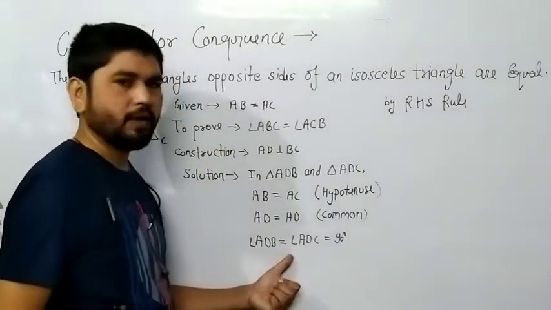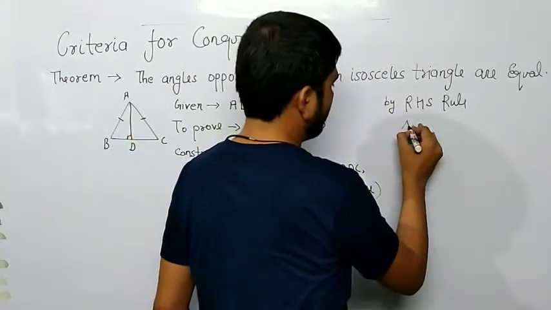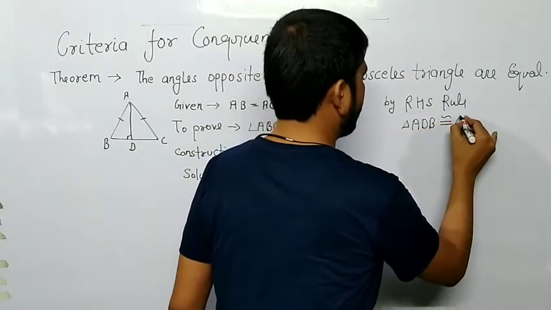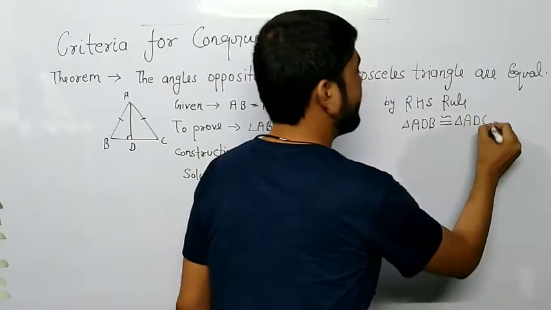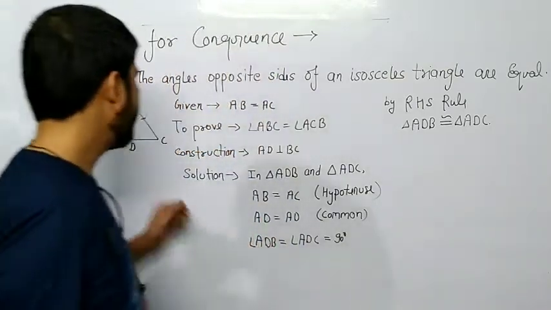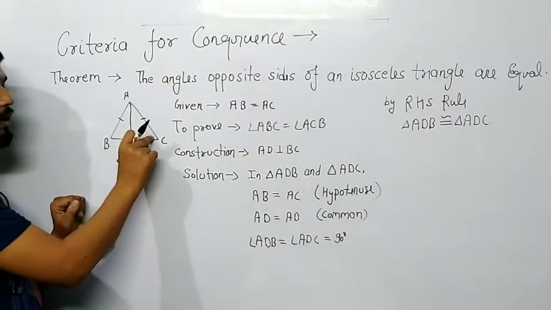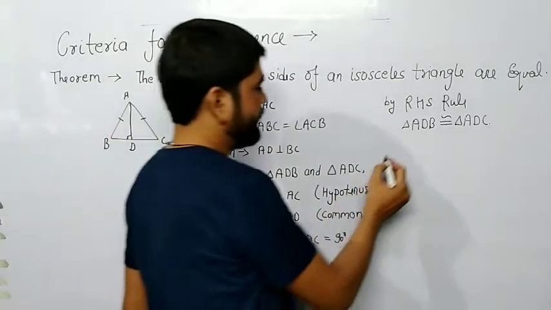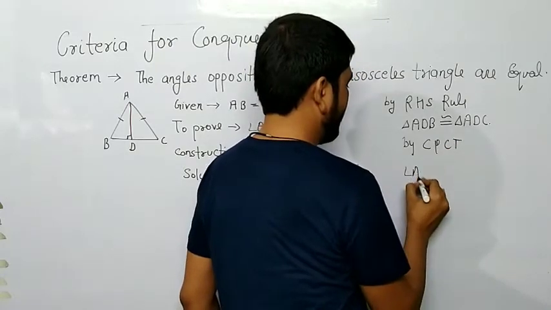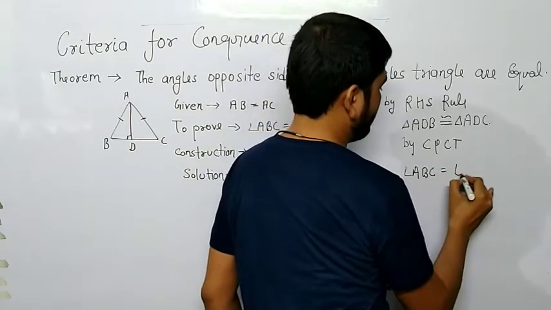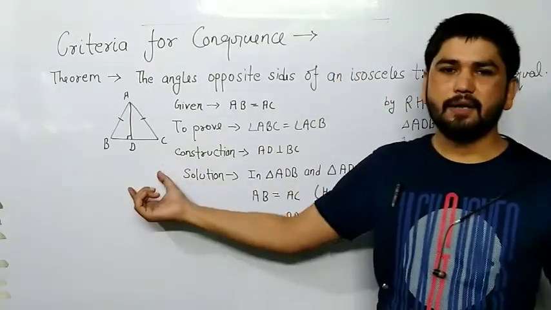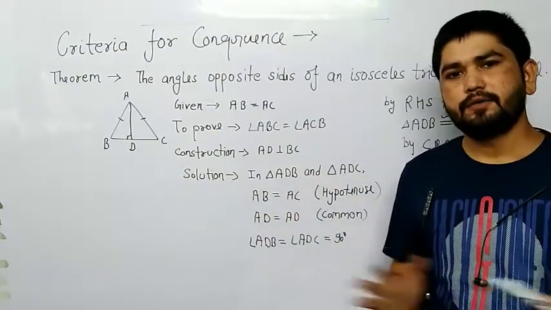triangle ADB is congruent to triangle ADC. And you know very well, if triangles are congruent, then by CPCT, meaning corresponding parts of congruent triangles, see here, angle B is equal to angle C. So by CPCT, angle ABC is equal to angle ACB. That's why we can say if the opposite sides are equal, then the opposite angles are also equal.